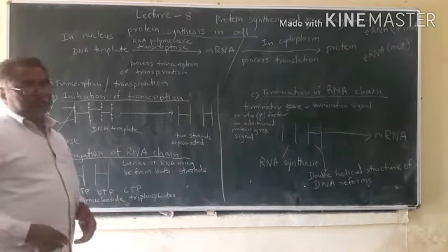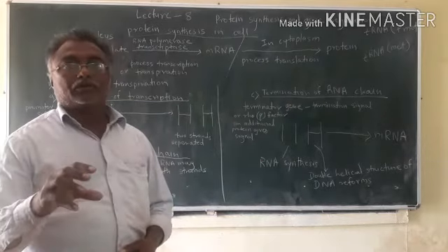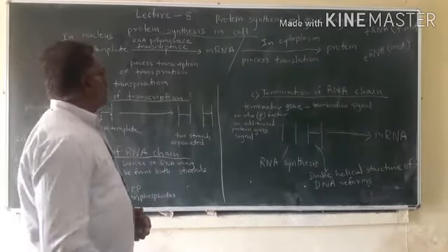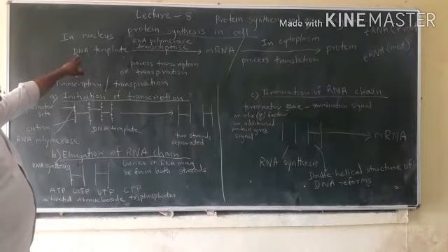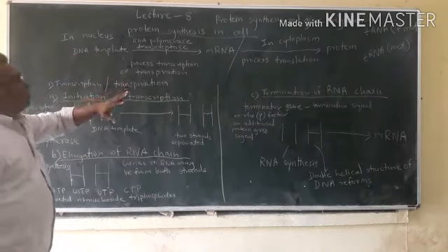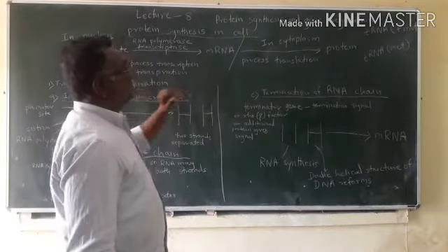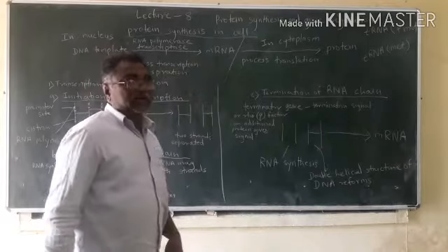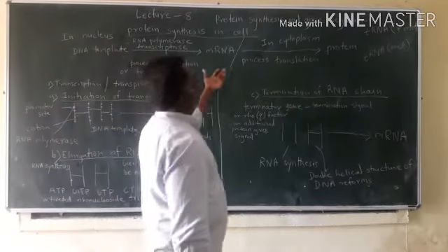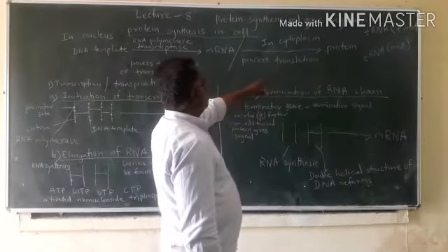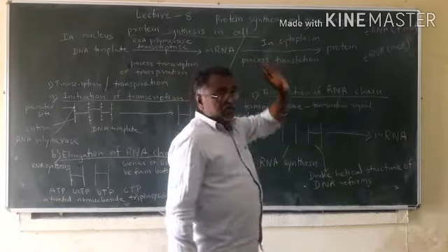So how is messenger RNA synthesized in the nucleus? The process of formation of protein: the first part of protein synthesis, formation of messenger RNA, takes place in the nucleus, and the second part, formation of proteins with the help of messenger RNA, takes place in the cytoplasm.